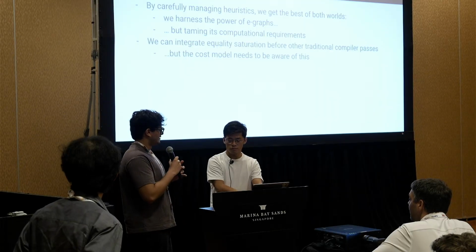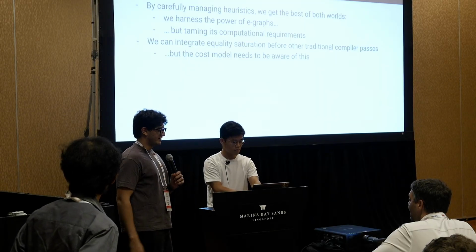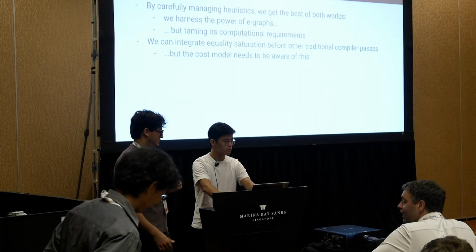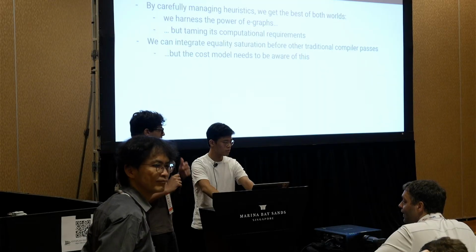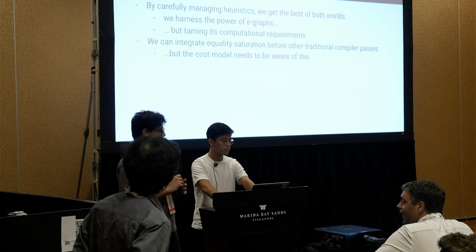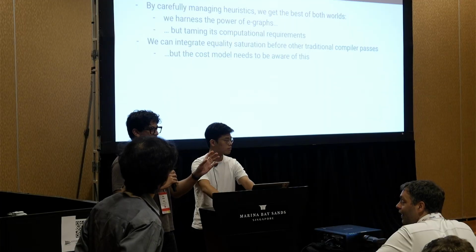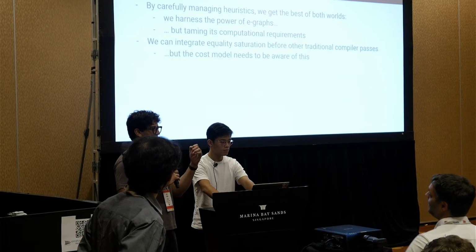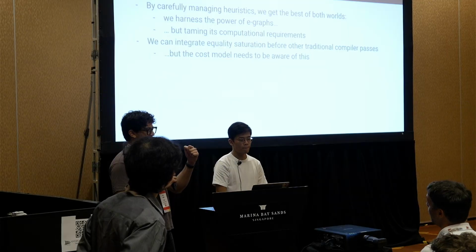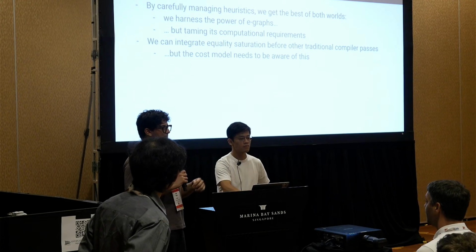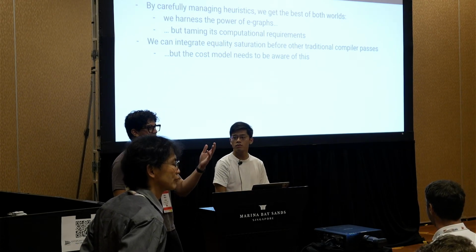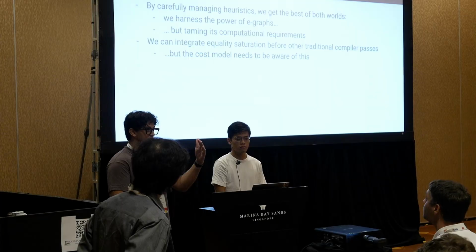So as Leo mentioned earlier, we have some heuristics that guide segmentation. In particular, we make the observation that a lot of machine learning programs and things that we feed into the equality saturation pipeline have this sort of linear structure. This means it's very unlikely you have long-range dependencies between the very first instruction and the very last instruction in the program. So by making this observation, we minimize the number of optimizations that you lose that are crossing the segment.